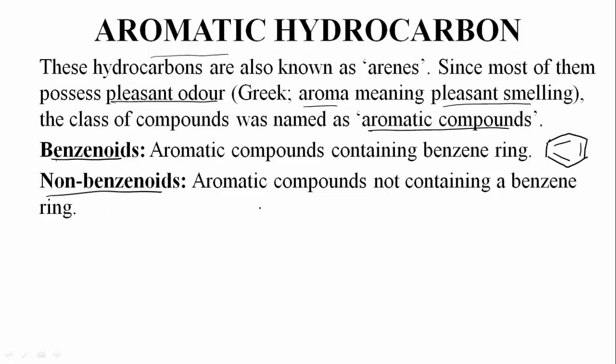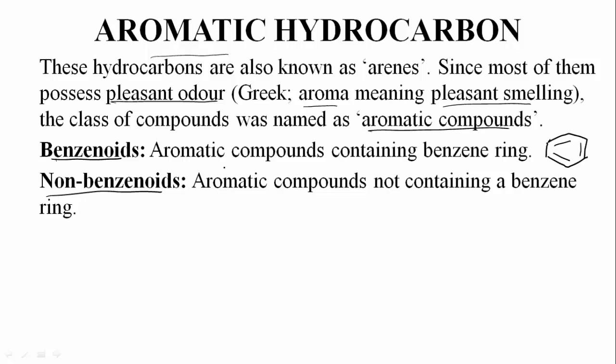And non-benzenoids means the aromatic compounds not containing a benzene ring, meaning the benzene ring is absent. Other than the benzene ring, different rings are there, and such aromatic compounds are said to be non-benzenoids. So these are the two types of aromatic compounds.